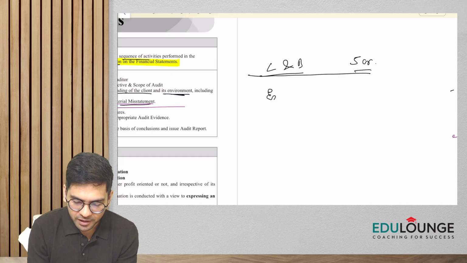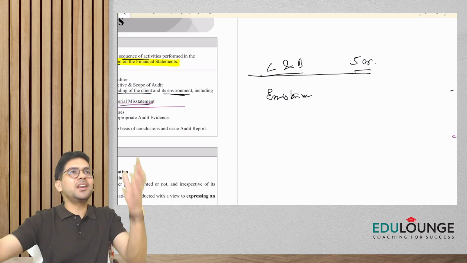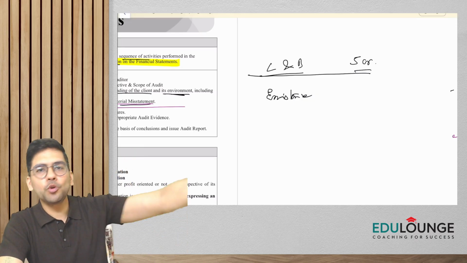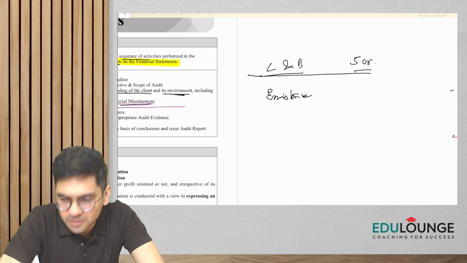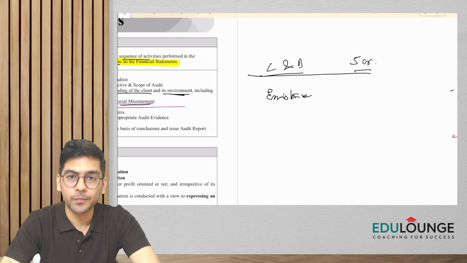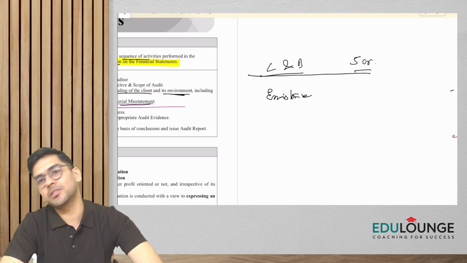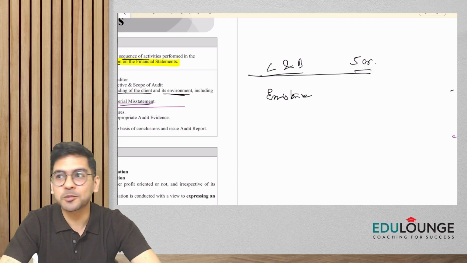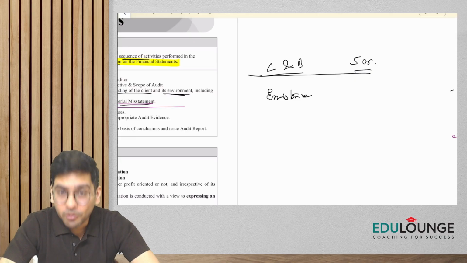So maybe we'll check on the existence part first, but only checking the building perhaps might not be sufficient. The client might show you any random building and tell you, oh, this is the building that is there in the land and building in the financial statements. Will you agree to it? Of course, no. So only by doing a physical verification or checking the existence of building perhaps might not be enough. So what will you do?